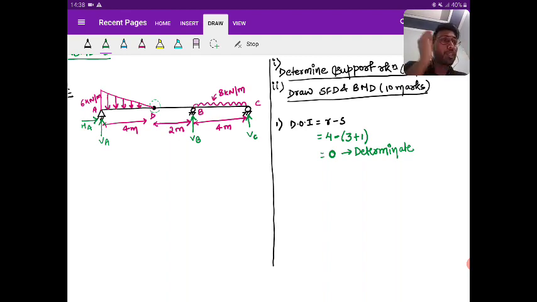Use the equilibrium equation. Try to find the values. Find the value fast.